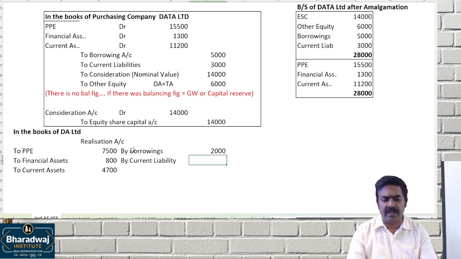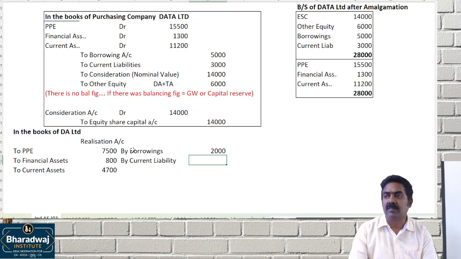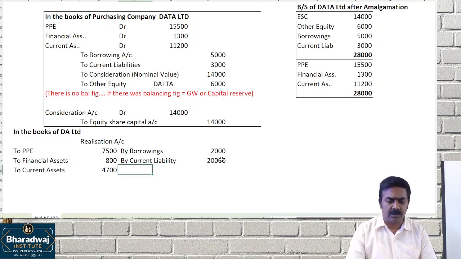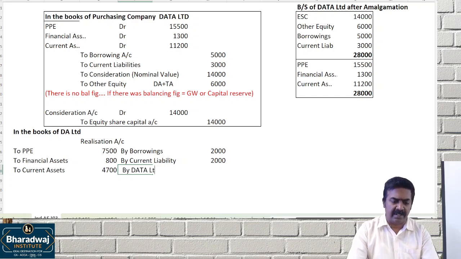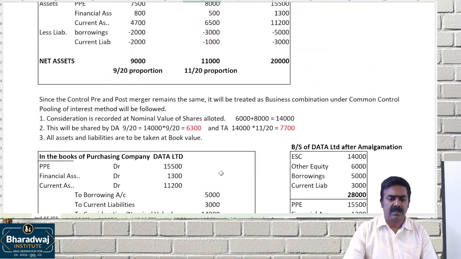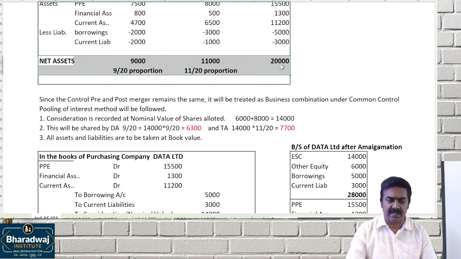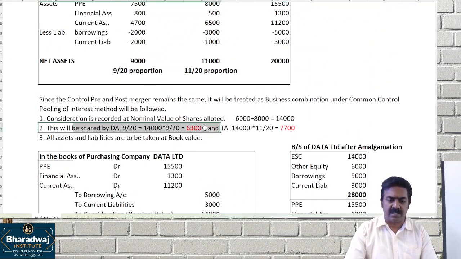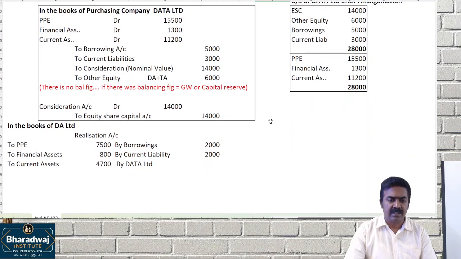Journal entry: borrowings, current liability to realization. What is the current liability? 2,000. Then purchase consideration due by Data Limited. What is the consideration proportion for the first company? Purchase consideration due, how much? 9,000 is the net assets. Purchase consideration is 6,300 for the first company.